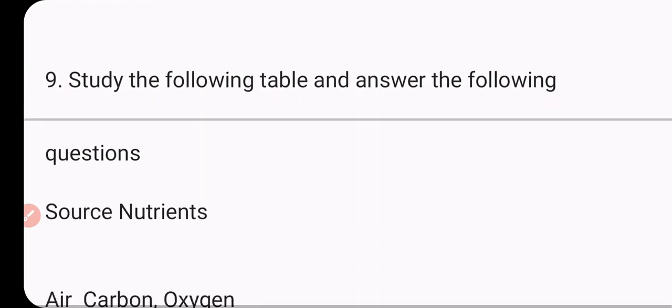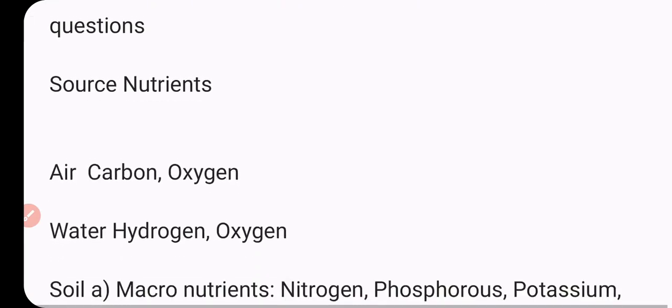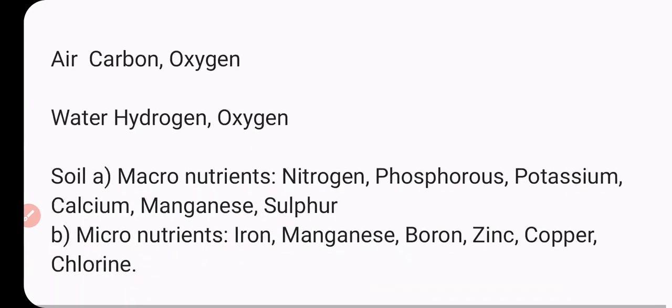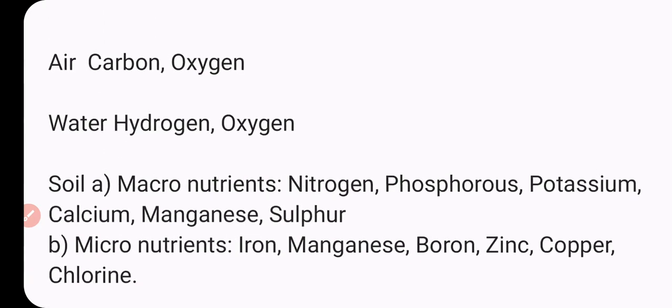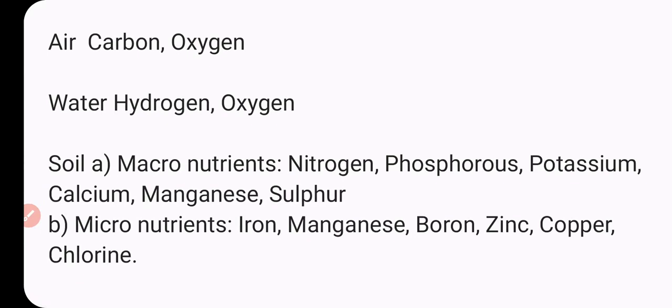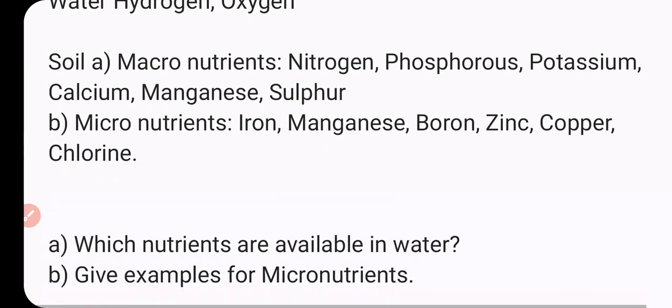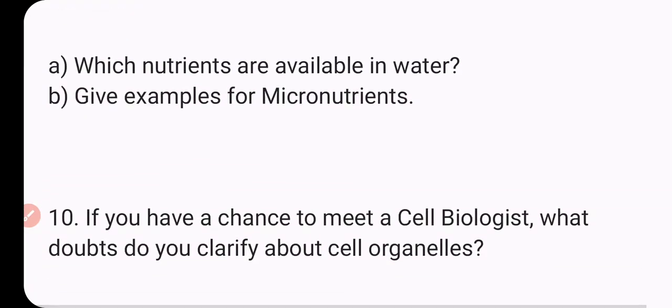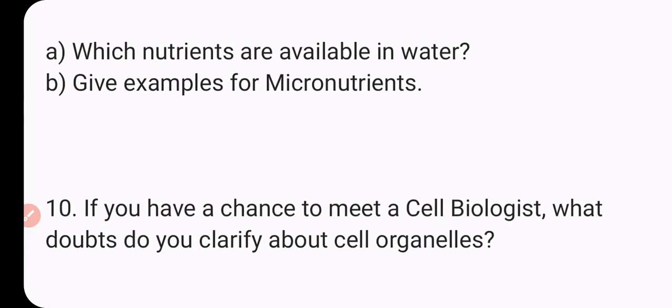Study the following chart. Name the source of nutrition: air, carbon, oxygen, water, hydrogen, oxygen, soil, macronutrients: nitrogen, phosphorus, potassium, calcium, magnesium, sulfur; micronutrients: iron, manganese, boron, zinc, copper, chlorine. Which nutrients are available in water? Give examples for